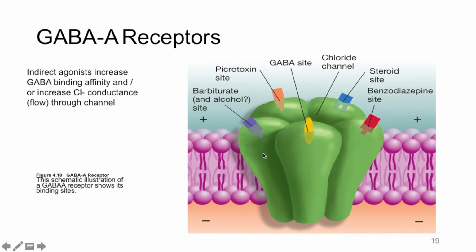In addition to the GABA binding site, you can see that there are binding sites for other drugs. These other drugs are indirect agonists that increase GABA binding affinity and/or increase chloride conductance through the channel in response to GABA binding.